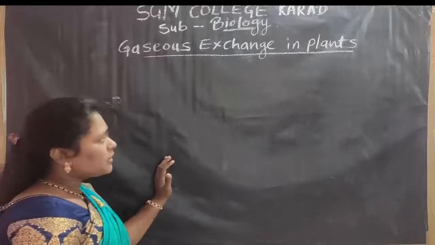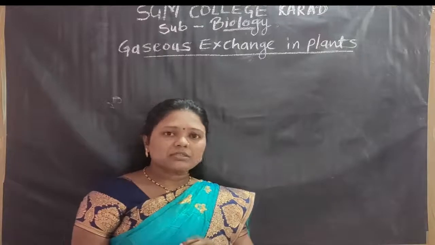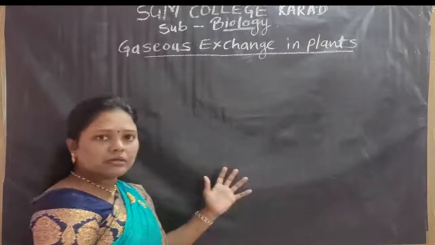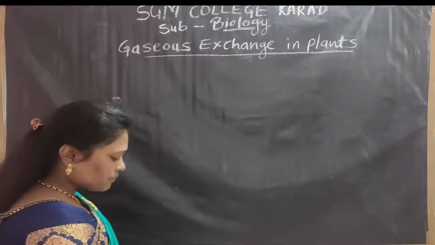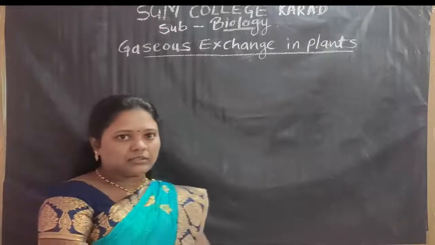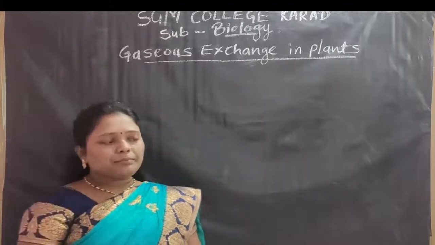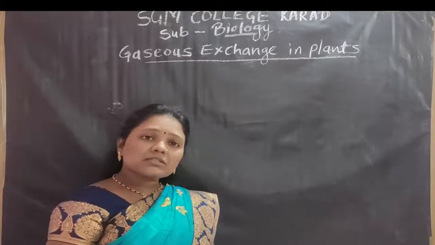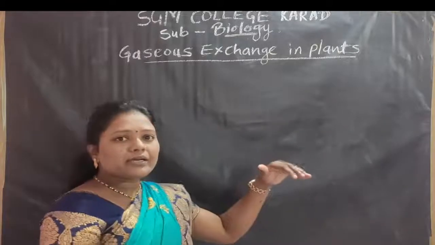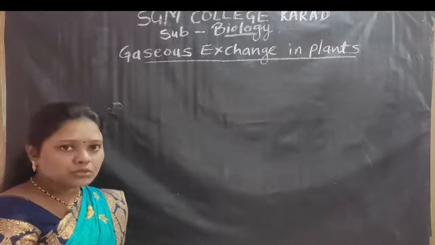So what different organs are available for the exchange of gases? In plants, the size, shape and structure are provided or facilitated for gas exchange by the diffusion process.